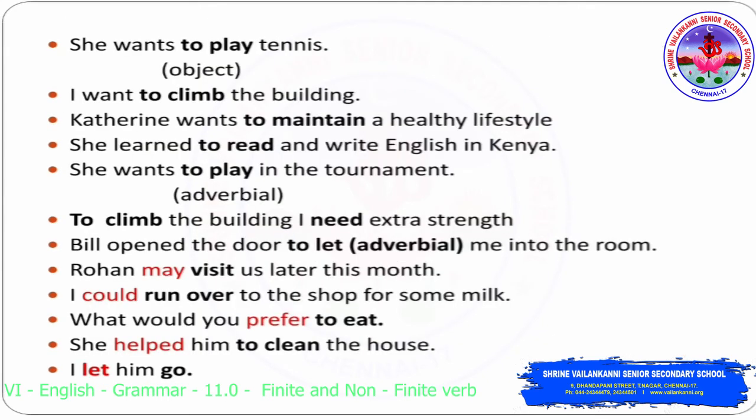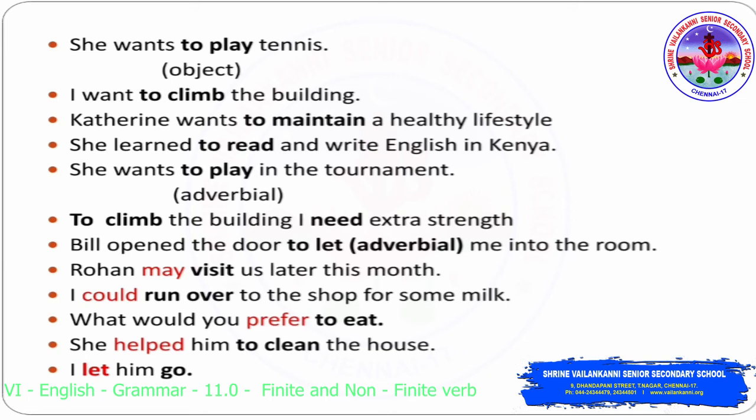Now let's take a clear picture of infinitives. She wants to play tennis. It's a to infinitive, which is an object. Why do I call it an object? Because it doesn't modify the verb. She wants to play tennis. To play tennis is an object. I want to climb the building. To climb the building is an object.